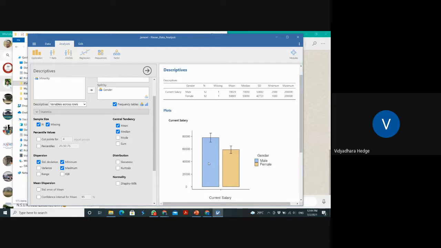This is not so in this case, because the minimum salary drawn by the male is 2,000 and the maximum is 2 lakh. See the range difference. It is around 1,98,000, and in the other case it is 1,99,000. Due to this, it is not giving the proper exact result. The box plot is coming like this.